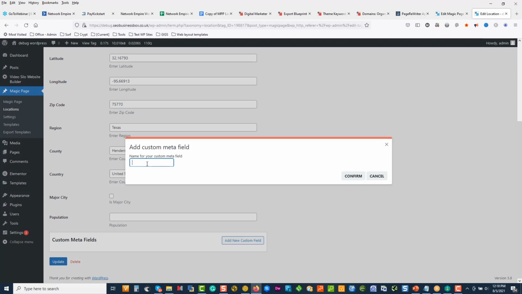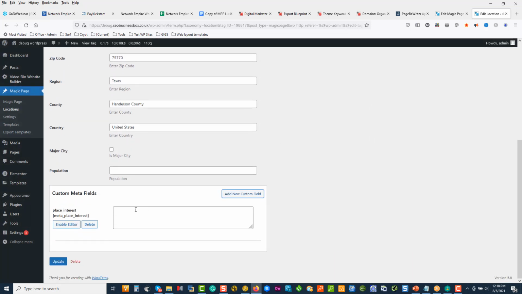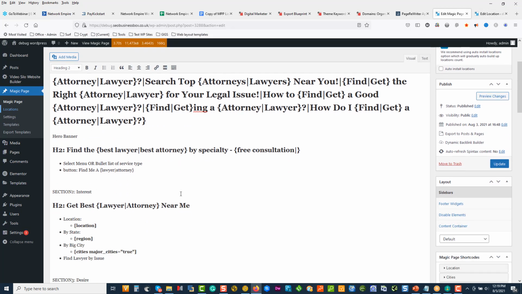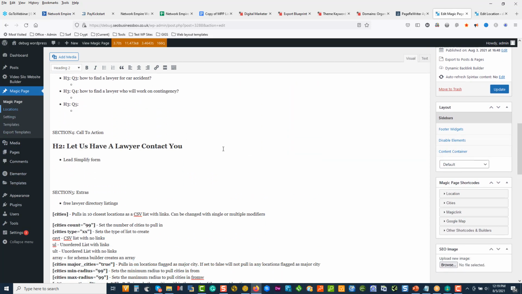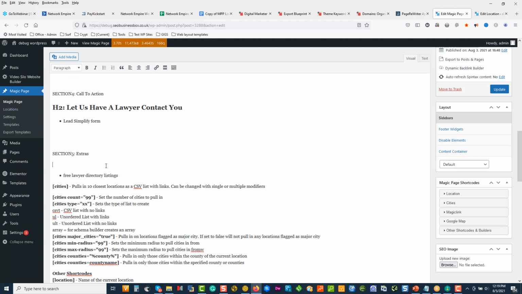Let's just say, whatever you want to call it. This is a point of interest. Add that, confirm. There's my shortcode. I can enable the editor, and I can drop in a little block of information that can now get embedded into our magic page. Okay, so we could essentially come in here and stick that in over there. Now click update.